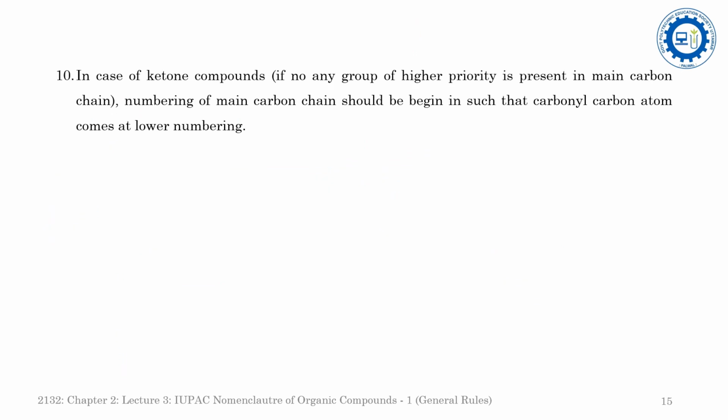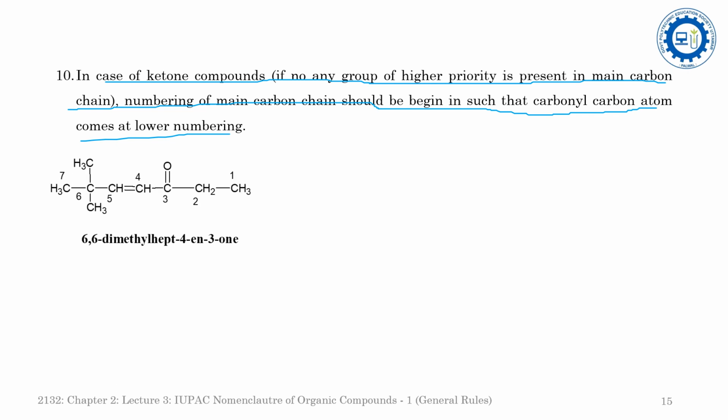Now come to another rule. In case of ketones, if no group of higher priority is present in the main chain, the numbering of the main chain should begin in such a way that the carbonyl carbon atom comes at the lower position, because in the ketone group we have to assign the numbering to the carbon skeleton in such a way that the carbon of the carbonyl group is assigned the lower position. See the example here.